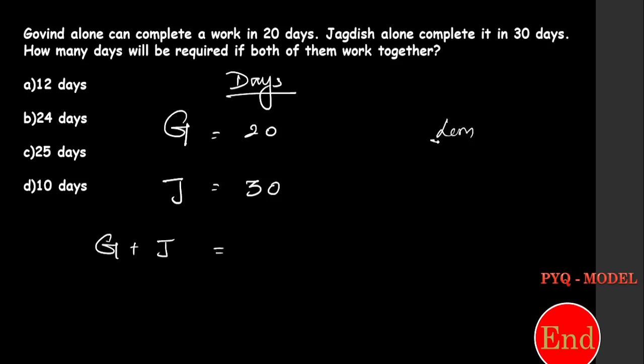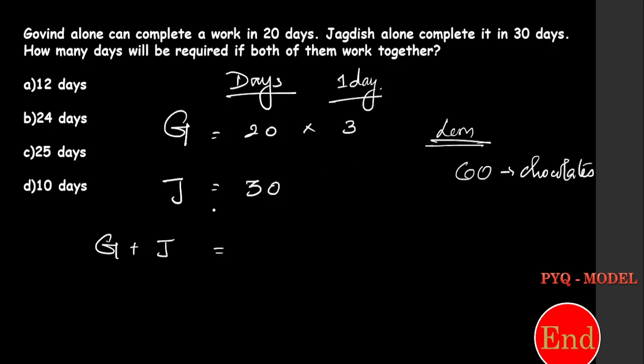Let's find the LCM first for 20 and 30. So LCM is 60. Okay. Totally there are 60 chocolates to complete. A can complete 60 chocolates in 20 days. Then in one day, 3 chocolates. 3 into 20 is 60, right? Jagdish can complete 60 chocolates in 30 days. So in one day, Jagdish can complete 2 chocolates. So if both of them are working together, they can complete 5 chocolates in a day. Correct?